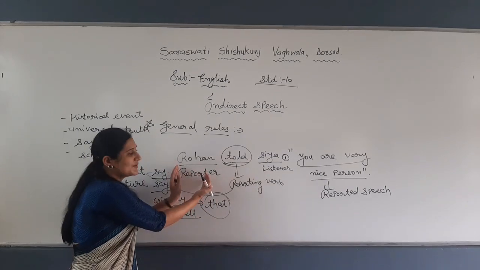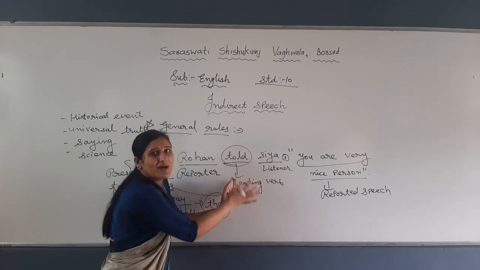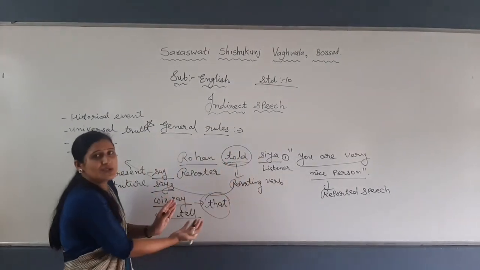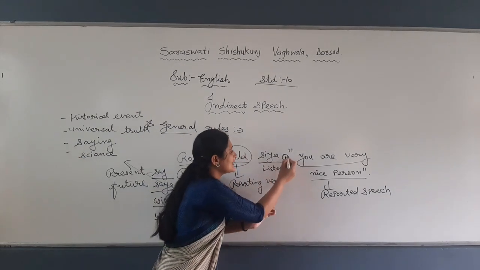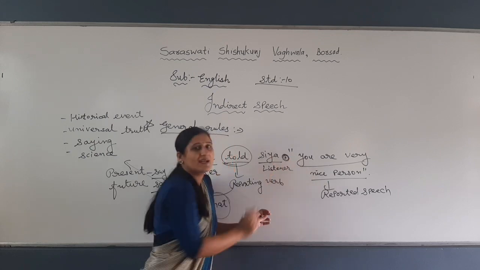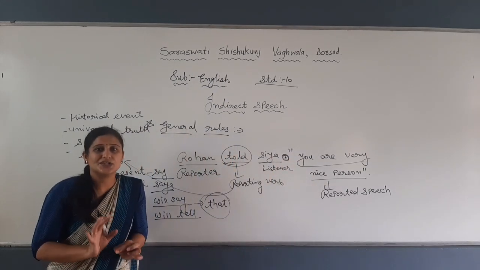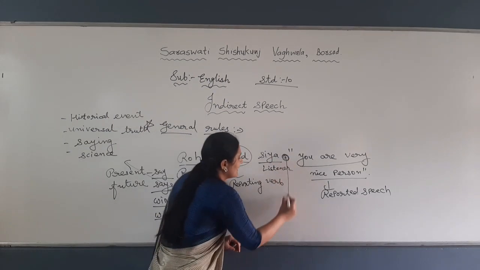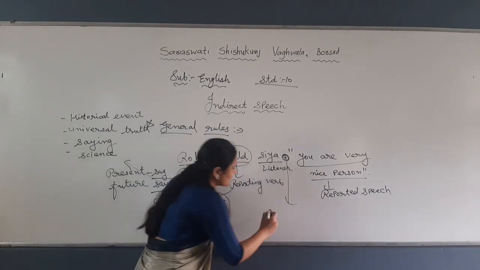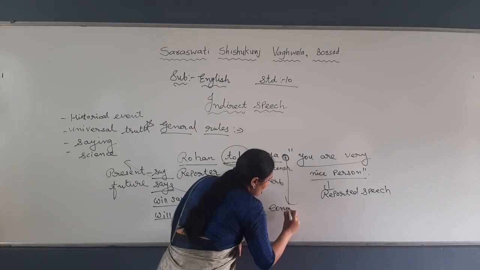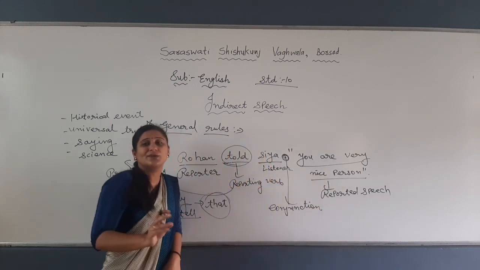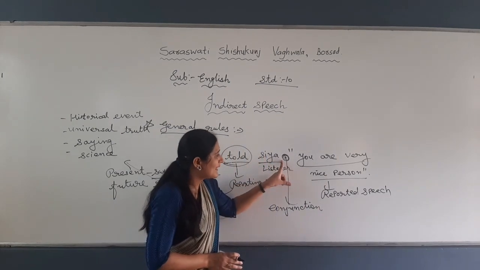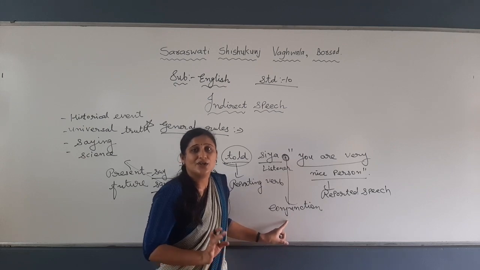See, for the reporting verb I have already discussed everything, what to change, when to change, and the listener not to change. After the listener, what is there? Conjunction, right? So now let me talk about putting a conjunction in the place of the comma. When I talk about sentences, at that time also I will talk. If a comma is given, what to write as a conjunction?